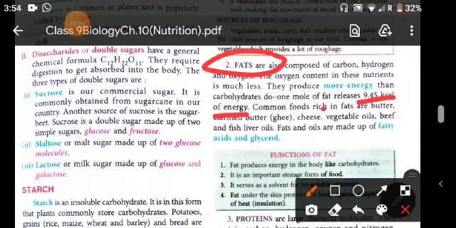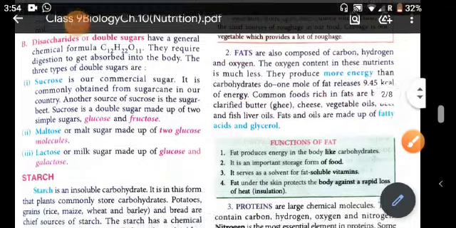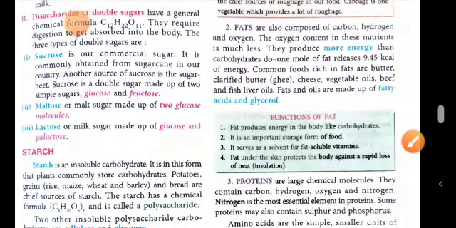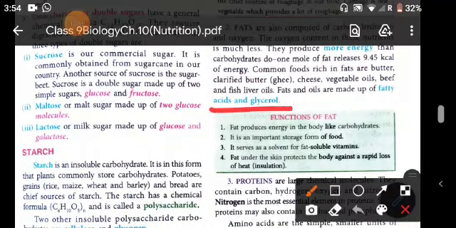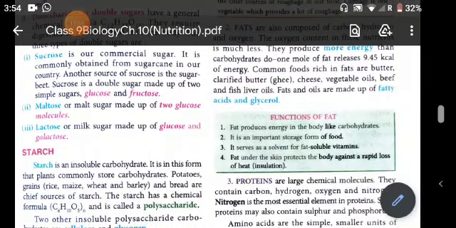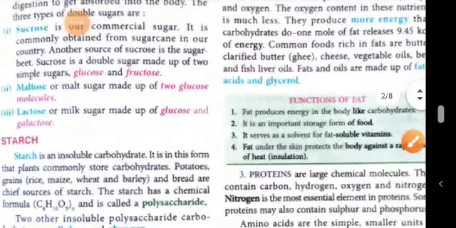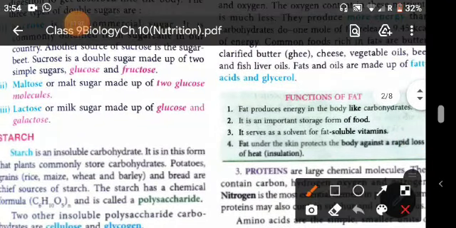Now, common foods rich in fats are butter, ghee, cheese, vegetable oils, beef and fish liver oils. Fats and oils are made up of fatty acids and glycerol. Now, functions of fat. Fat produces energy in the body like carbohydrate.